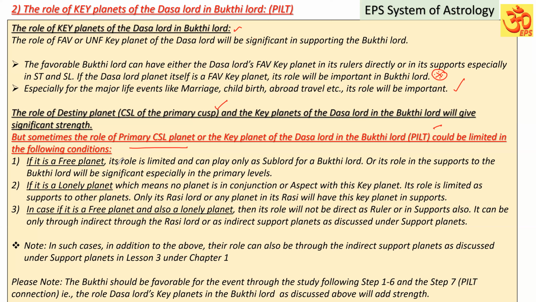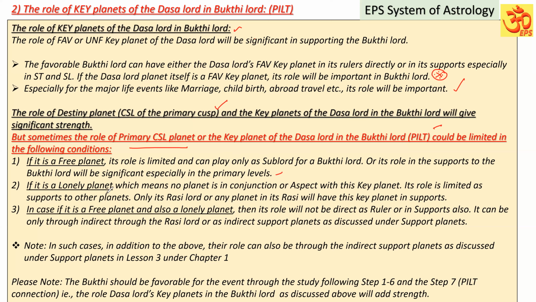Suppose the key planet is a free planet, its role is limited, it cannot act as the star lord for any planet, because star lord is important. It can act as the sublord or sub-sublord for the Bhukti lord. Sometimes no planet will be in the sub of this free planet. So in that case, the free planet can give its influence, strong support, only by way of support, by Rasi lord, conjunction, aspect only, especially through the primary levels.